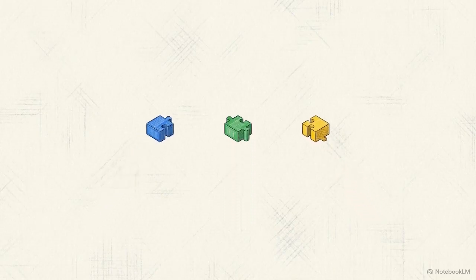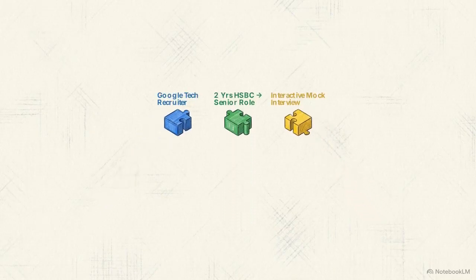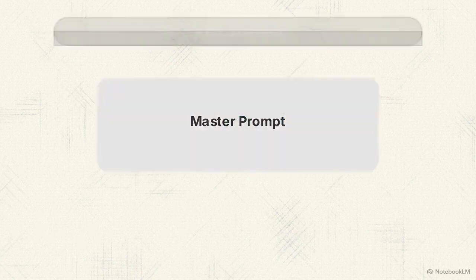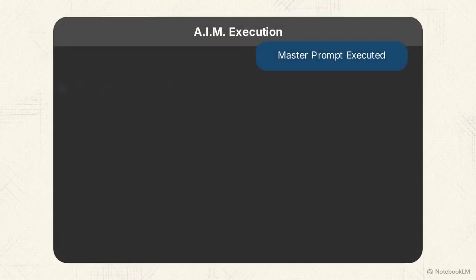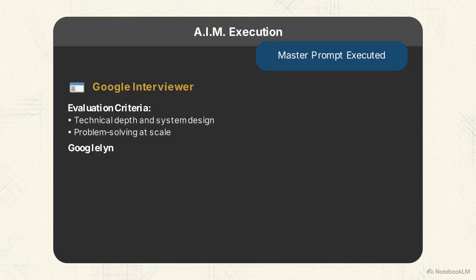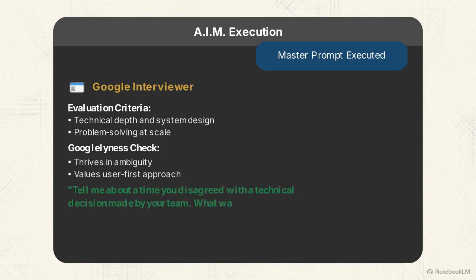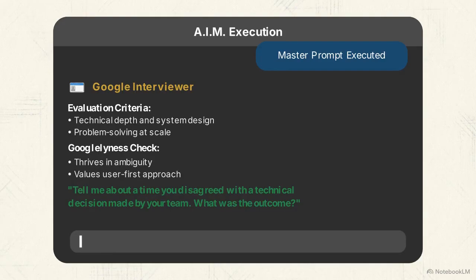Now we combine the actor, the input, and the mission. These 3 components lock together to form one perfectly constrained master prompt. When executed, the AI's behavior shifts immediately. It stops lecturing and starts evaluating, referencing specific corporate metrics before asking a targeted behavioral question.